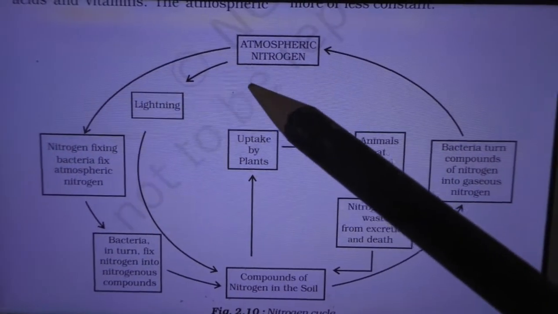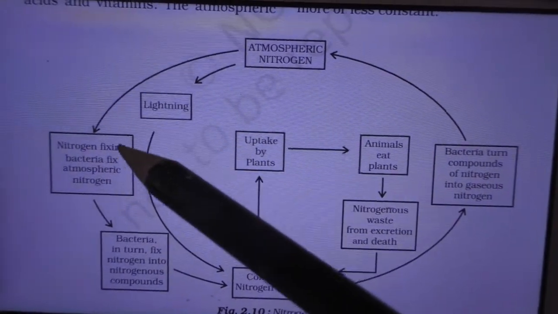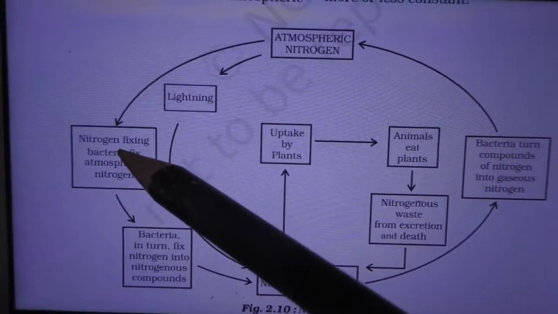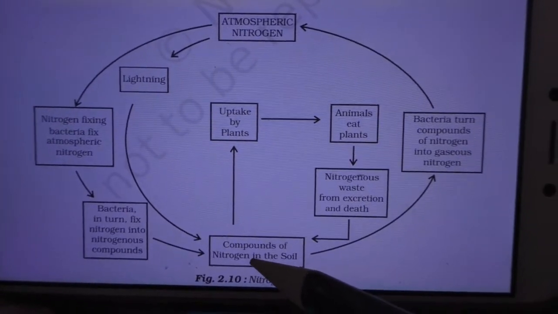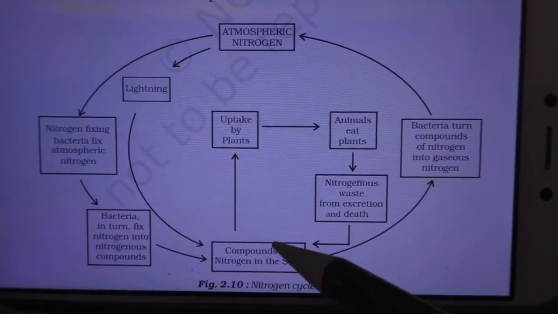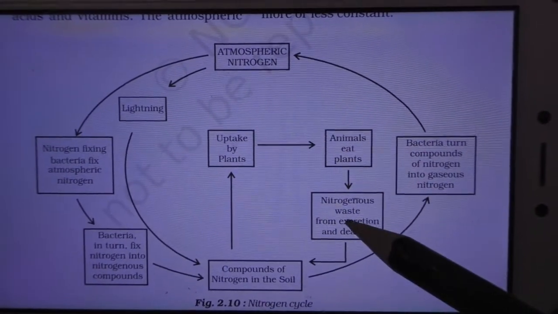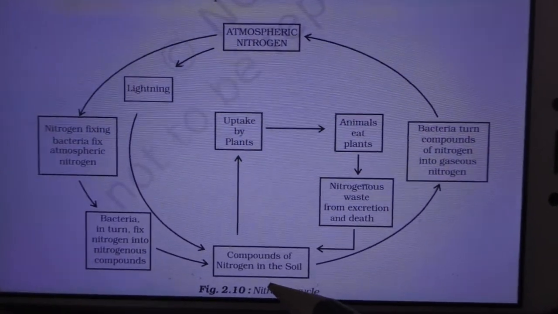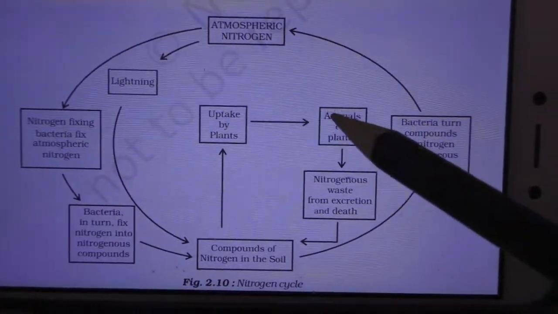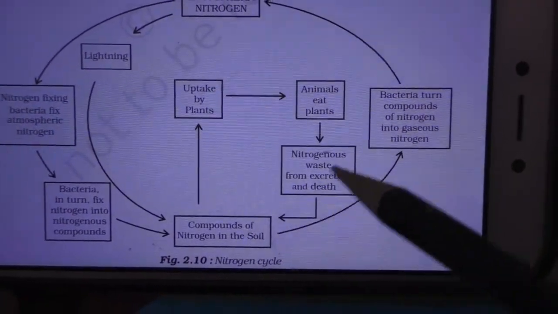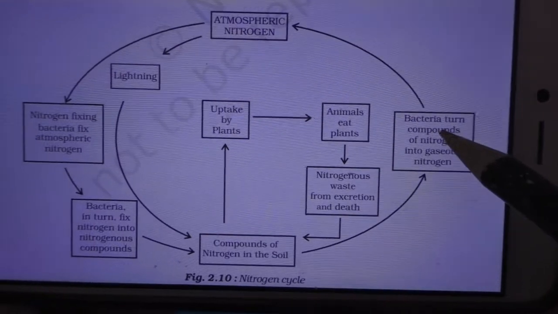Are you clear? So lightning fixes, then nitrogen fixing bacteria also fix the nitrogen compound in the soil, and it is taken up by the plants. Plants are eaten by the animals. Animal waste again goes to the soil, and all these dead things undergo decomposition because of bacterial action.